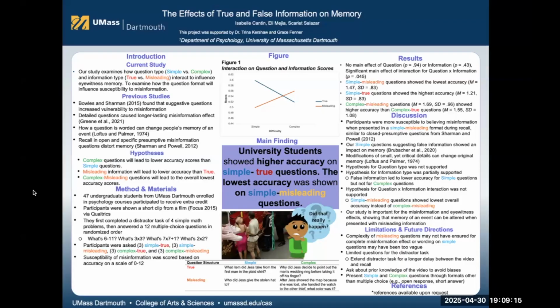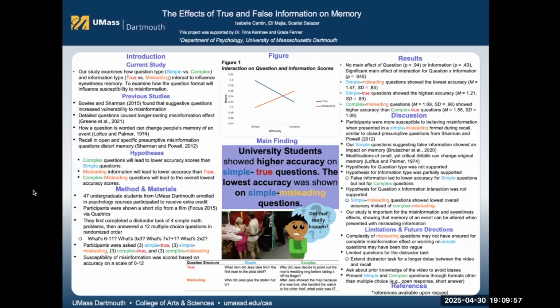What color was it? Our results show that there was no main effect for question format or information type, but a significant main effect was found in the interaction of question format and information type. Within that interaction, simple misleading questions reflected the overall lowest accuracy, while simple true questions had the overall highest accuracy. Interestingly, within the complex question format, complex misleading questions had higher accuracy than complex true questions. Therefore, participants were less susceptible to information presented in the complex misleading questions compared to the simple misleading questions.